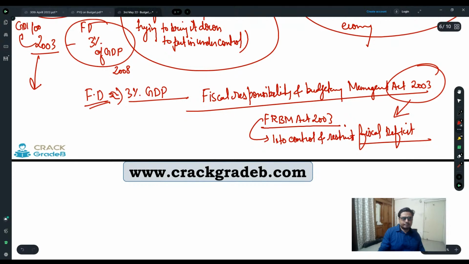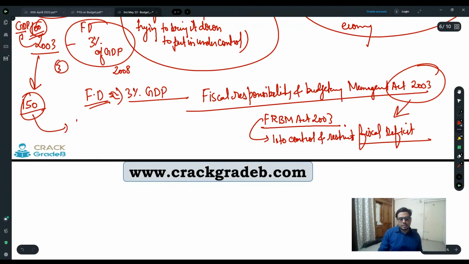GDP is 100, right? So GDP is 100 in which year? In year 2003. Now in 2008, your GDP is 150. So you thought that it is going to be what? It is going to be 3%. Out of 100 it is going to be 3 only.